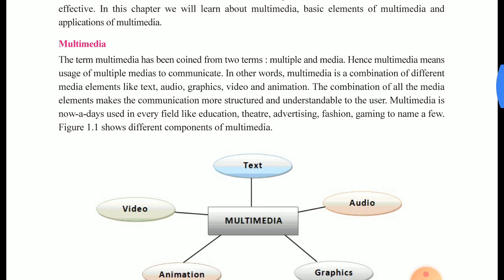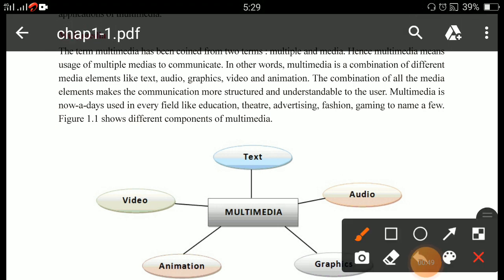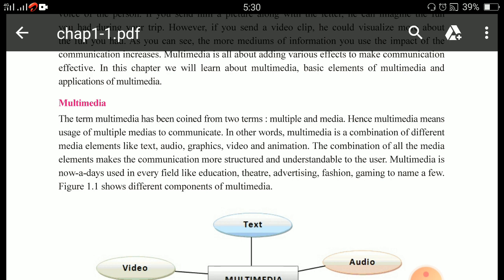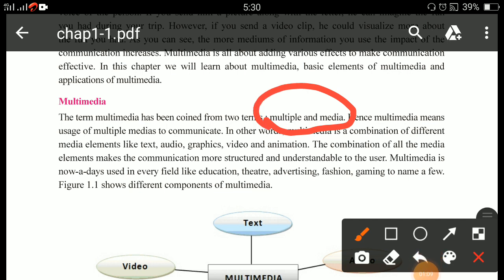Now your next part is multimedia. What do you mean by multimedia? Multimedia basically consists of two parts. Which are they? First one is multiple, and second one is media. So MCQ number 2: multimedia consists of how many terms? Multimedia consists of two terms, first multiple and second media.